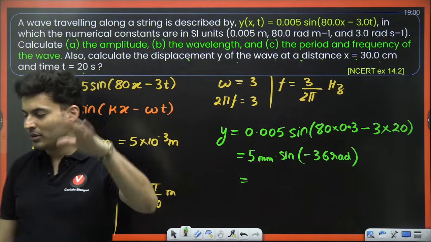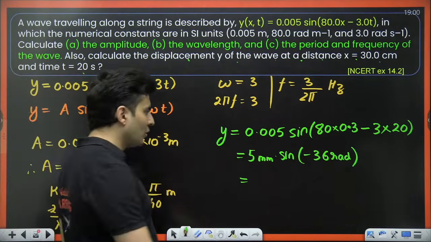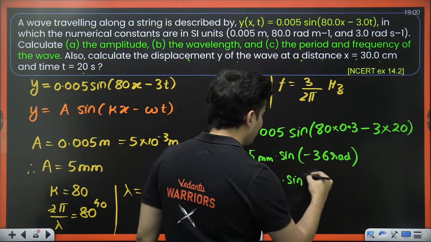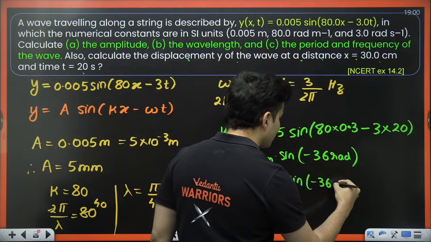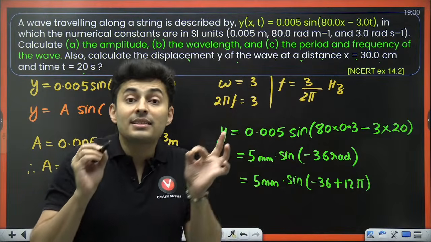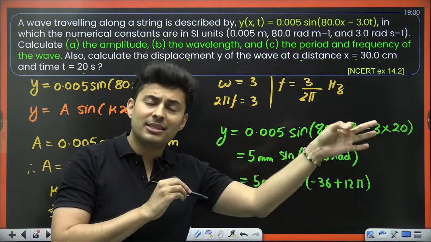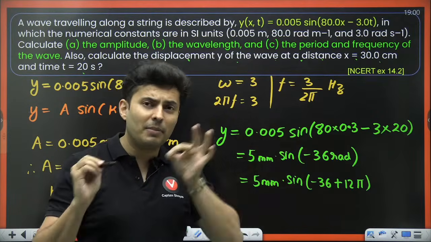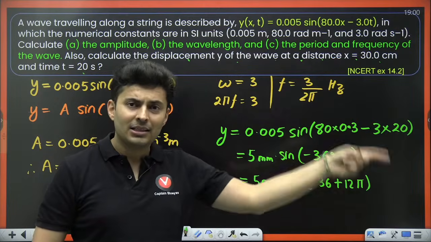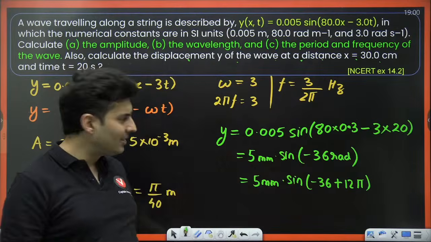How many of you are able to visualize it? Yes, it is close to 12 pi. So why not write this as sine of minus 36 plus 12 pi. There is no harm. Sine theta is sine theta plus 2 pi. It's sine theta plus 4 pi, sine theta plus 6 pi, 8 pi, 10 pi, 12 pi, 14 pi. It's one and the same thing. 1 round, 2 rounds, 3 rounds, 5 rounds, doesn't matter.